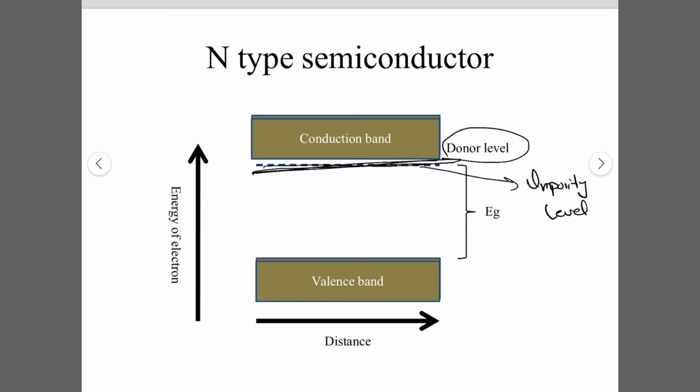At very low energy, electrons from this donor level go to the conduction band, take part in the conduction, and the current will start in the material. Because of the doped material, the impurity level, or the highest energy level, comes close to the conduction band. So this is the schematic of the energy band gap diagram of the N-type semiconductor.